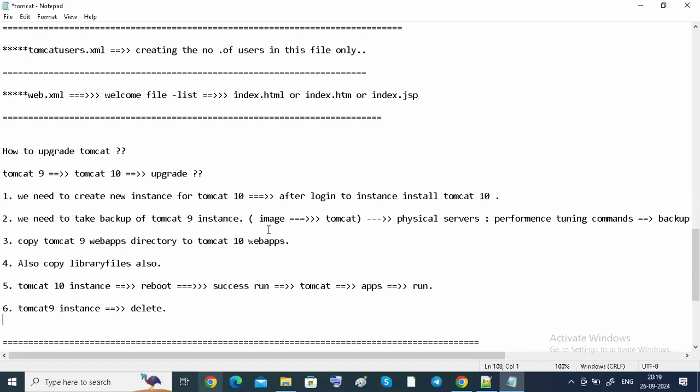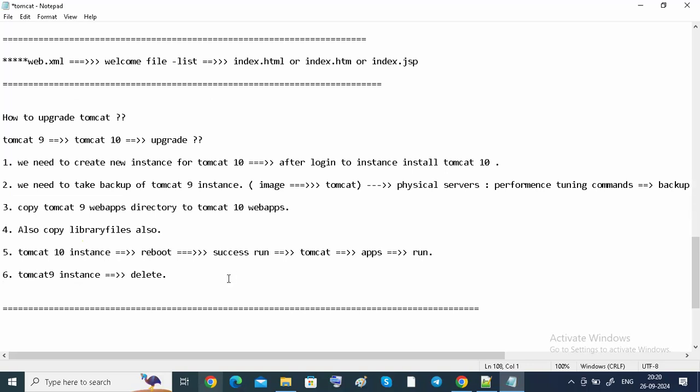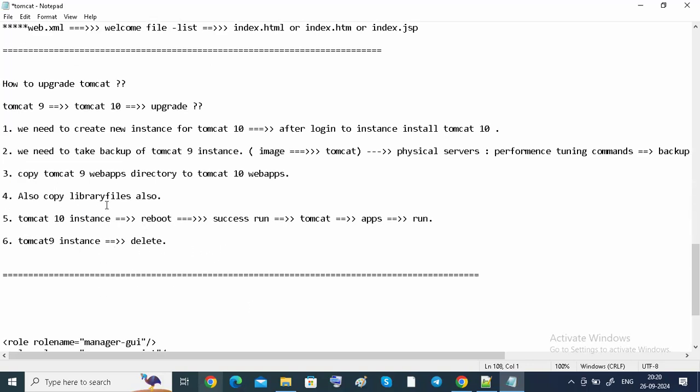There are AMI images, and we take them via snapshots. While we discuss AWS, I will show you guys how to take a backup of this entire server, meaning this instance. Don't worry. After that, we are going to delete it.